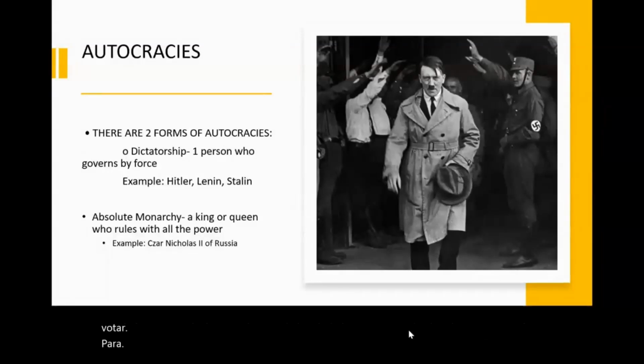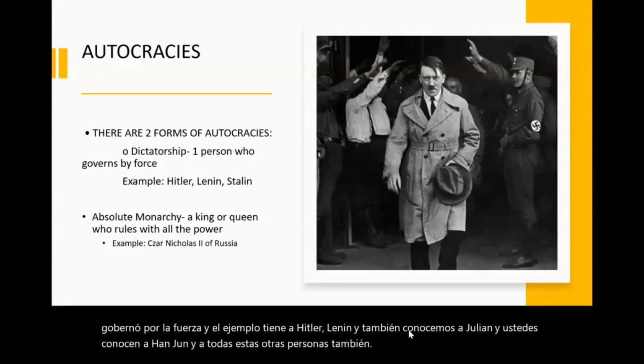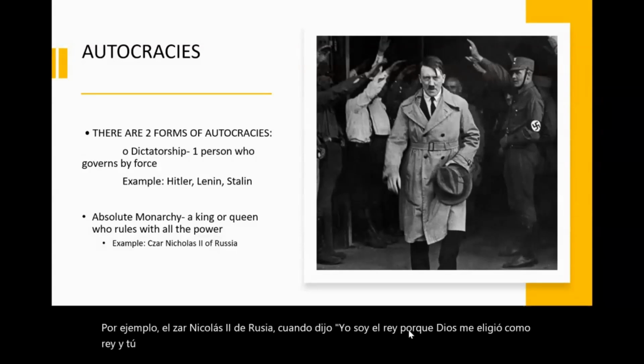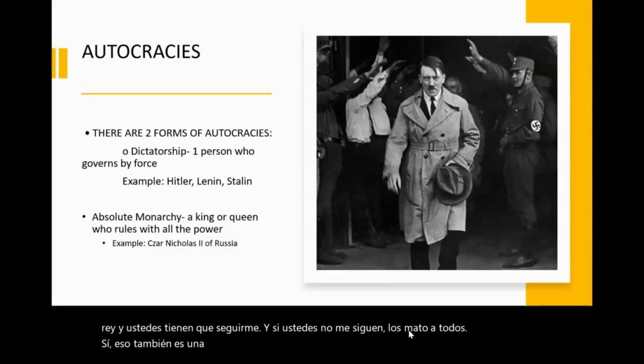For autocracy, we have two forms. One is dictatorship, when one person governs by force. For example, we have Hitler, Lenin, and other people as well. And for absolute monarchy, we have, for example, Tsar Nicholas II of Russia, when he said, I am the king because God chose me as king, and you need to follow me. And if you don't follow me, I kill all of you. Yes, that is also a form of autocracy because they were ruling by force and that one person had all control.